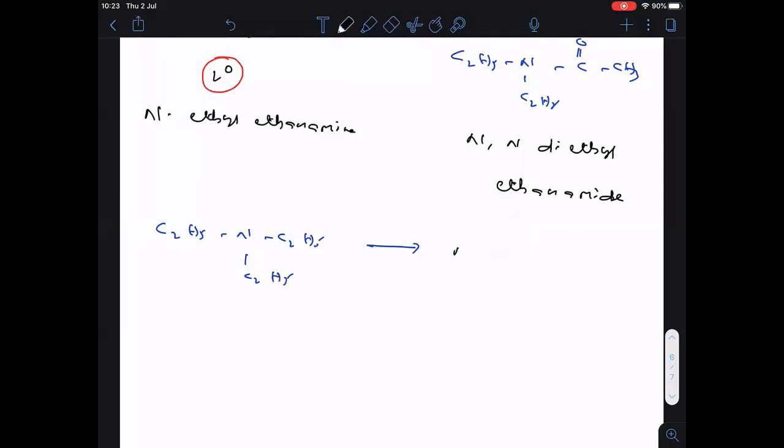Acylation does not happen with a tertiary amine, because there is no hydrogen bonded to nitrogen here.